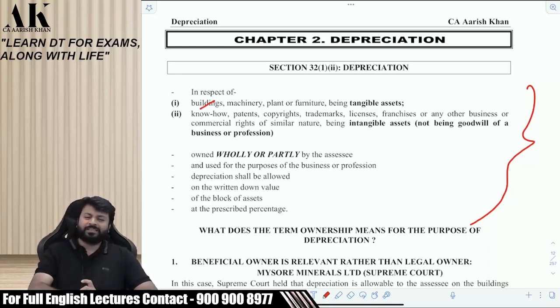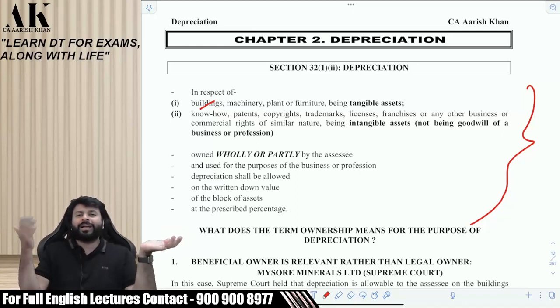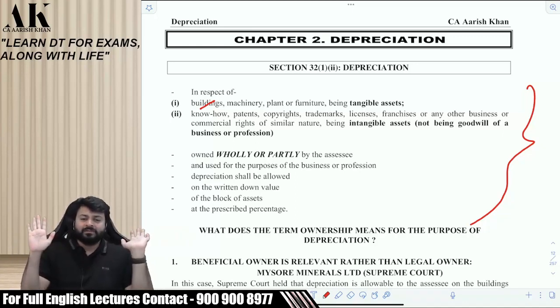Now you will say, what is building, sir? We see it on the road, sir. We know that, sir. Please don't generalize the law. In the eyes of the law, we need to see what you mean by a particular term. We are not reading a newspaper. We are reading a law. If everybody will start to interpret law as per their convenience, the law cannot prevail in this country, right or not? There has to be consistency in law.